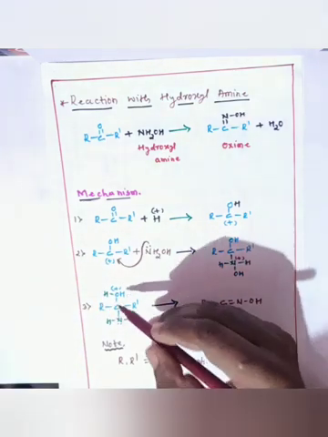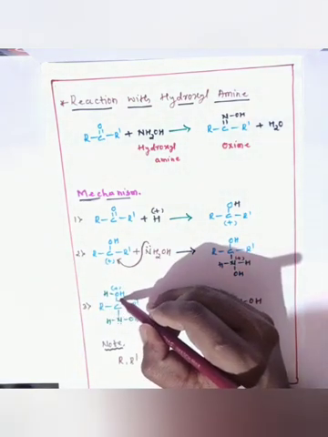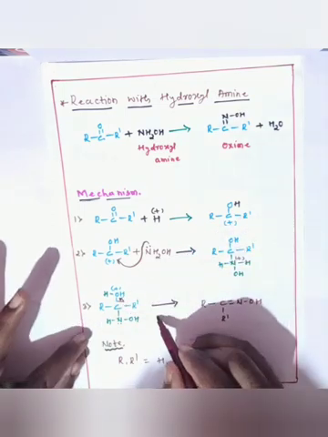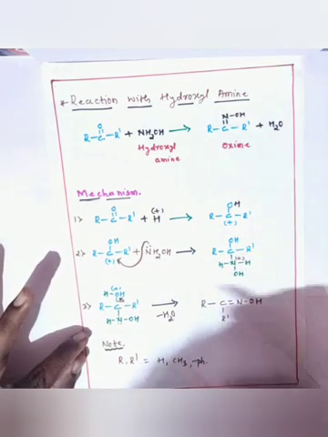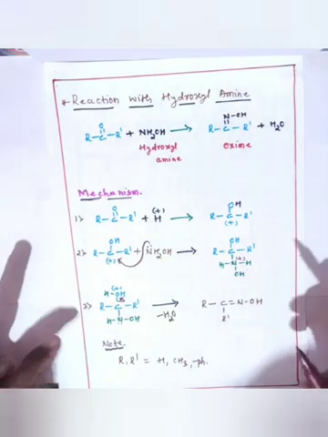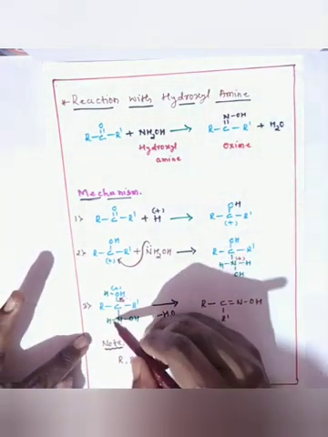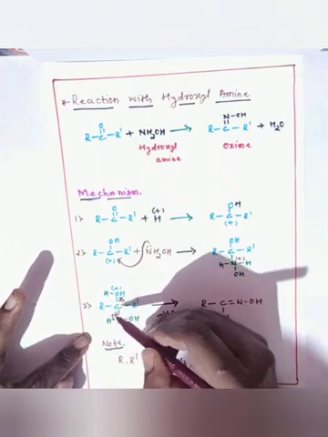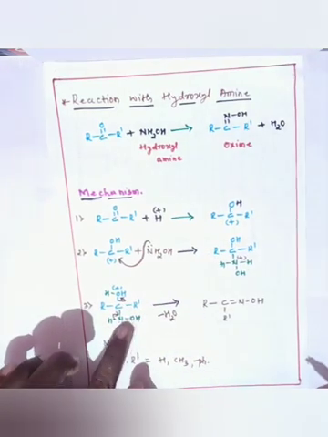Further, the water molecule is eliminated.